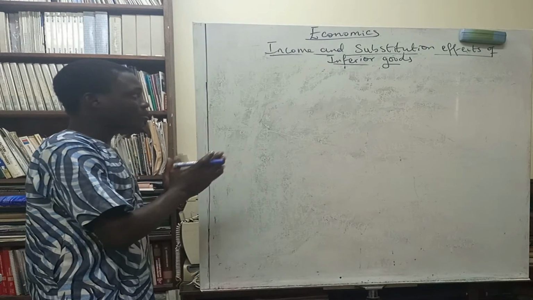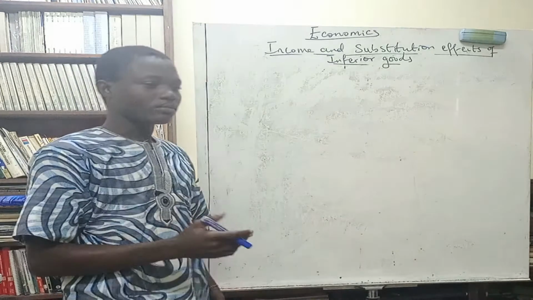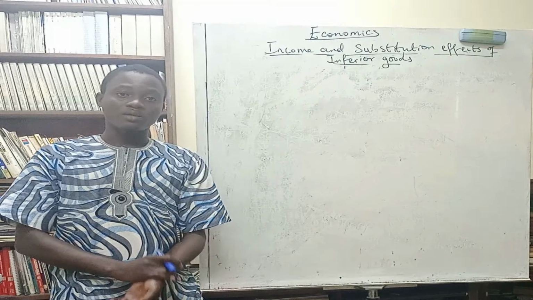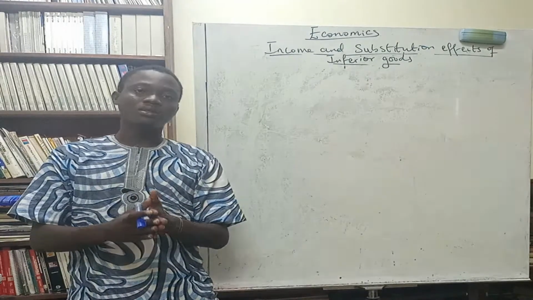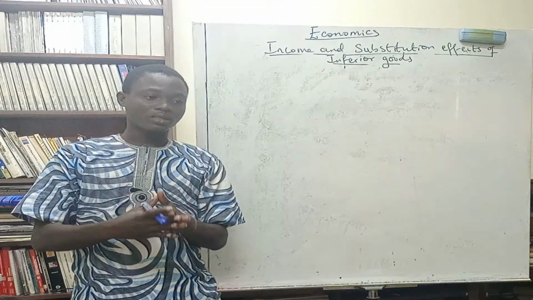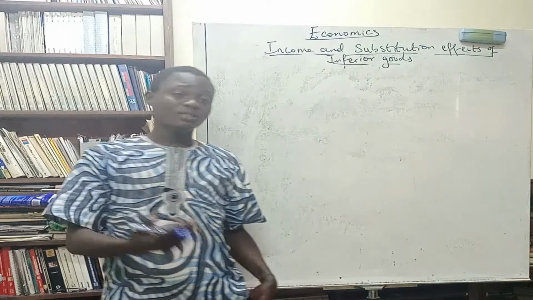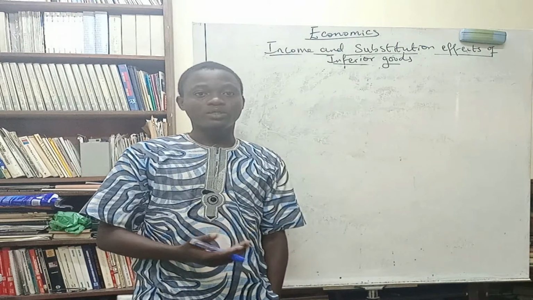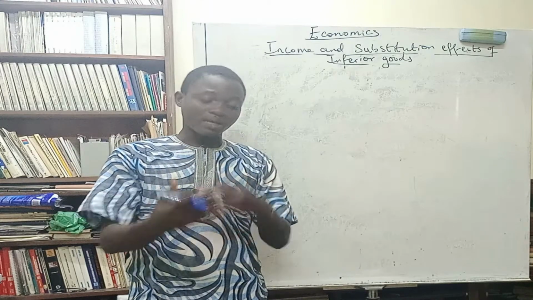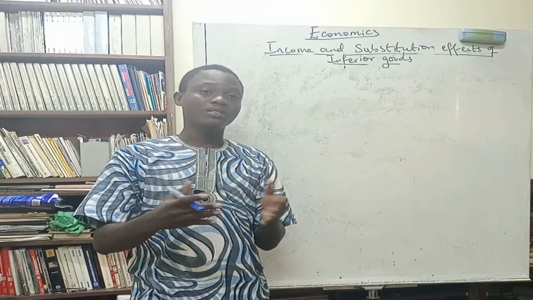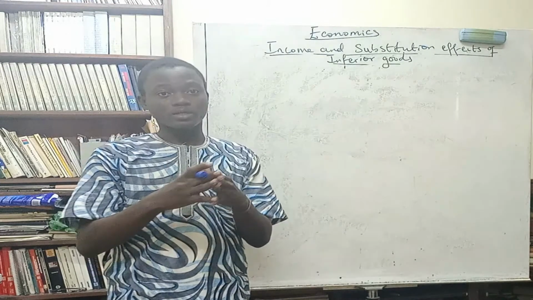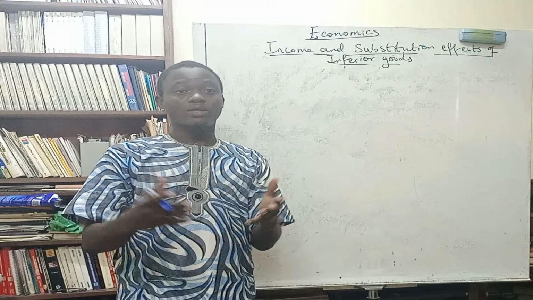So let's talk about the income and substitution effect. What is the income effect? The income effect is the change in the combination of two goods that a consumer is consuming when the price of that good falls or rises. But let me just say, when the real income of the consumer changes, the purchasing of more or less of the two goods together is what we refer to as the income effect.